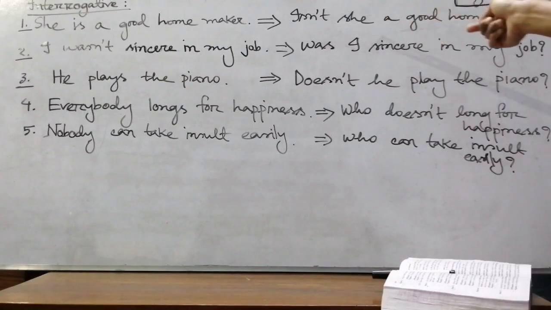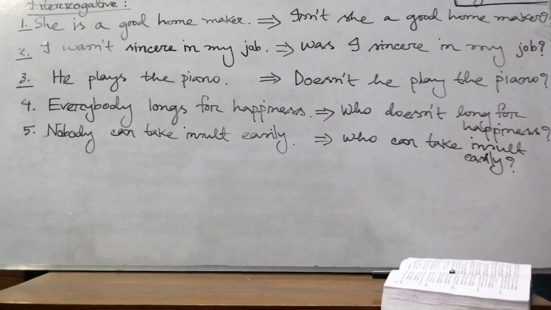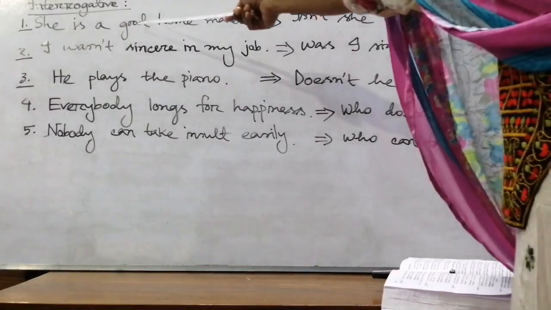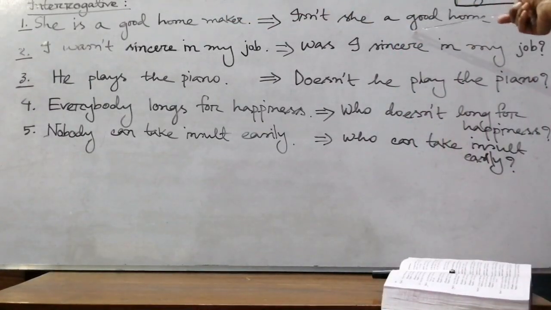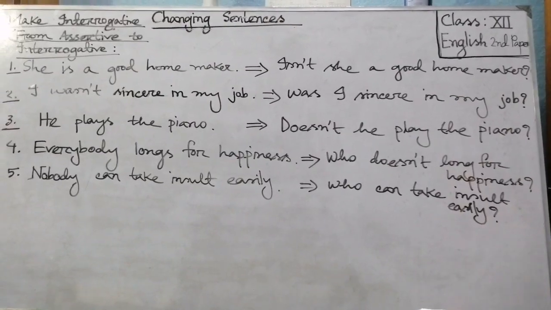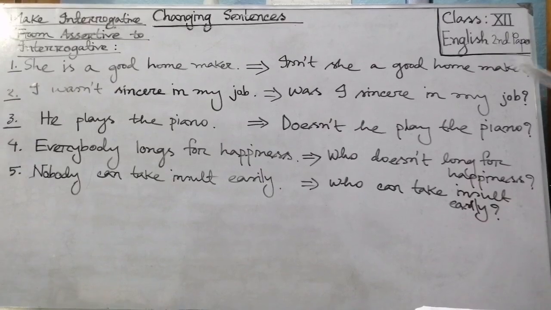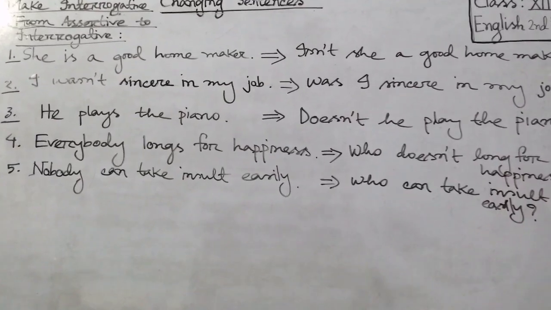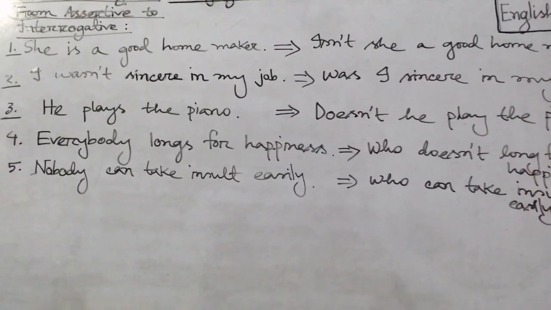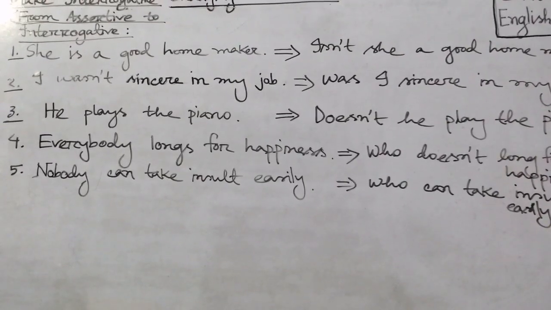Isn't she a good homemaker? And at the end of the sentence, we have to use an interrogative sign. So, she is a good homemaker; interrogative: isn't she a good homemaker? Here the sentence is affirmative, and the answer is negative interrogative.